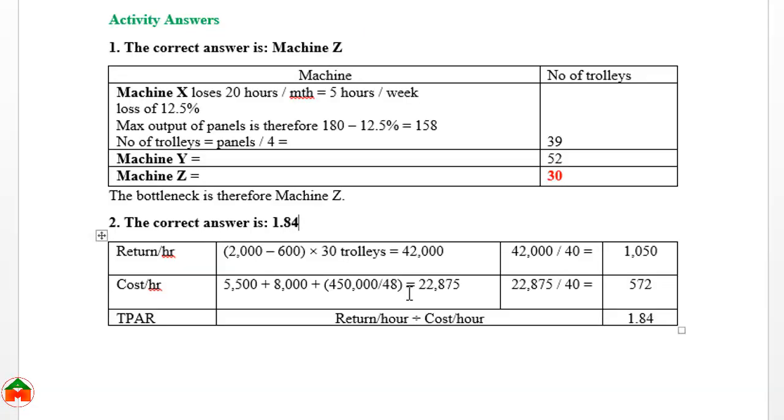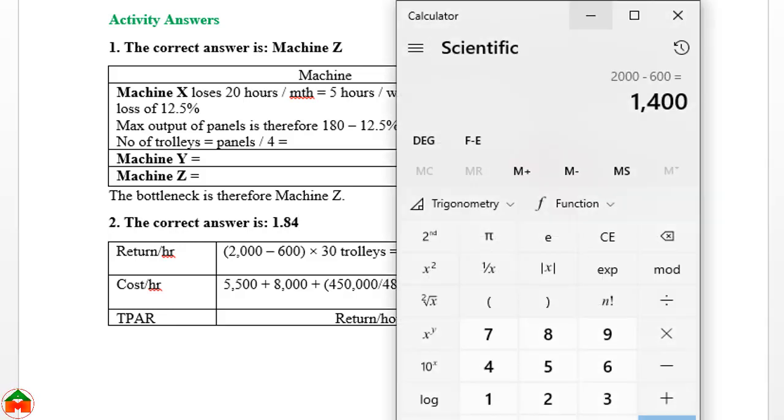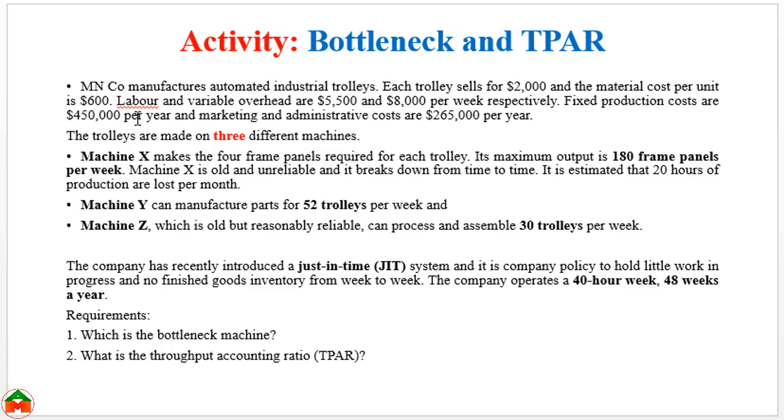If we divide this 450,000 by the 48 weeks, 450,000 divided by 48, we will get 9,375. This is the fixed production cost per week.